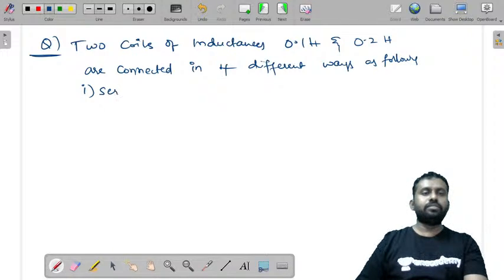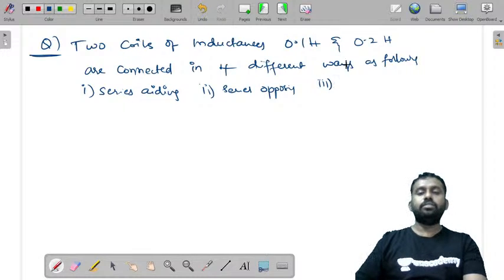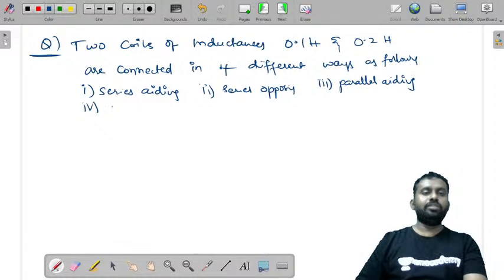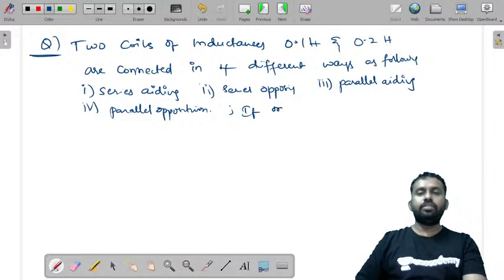One is series aiding. Second, series opposing. Third, parallel aiding. Fourth, parallel opposition. Now if the mutual inductance